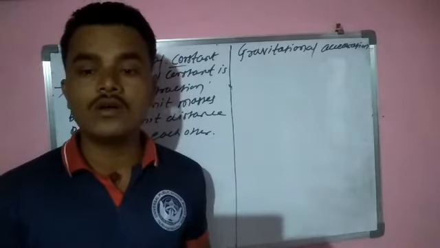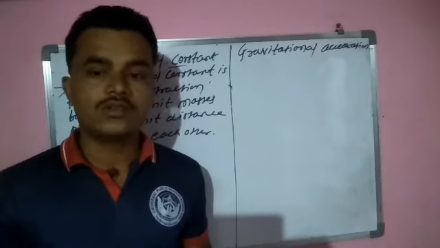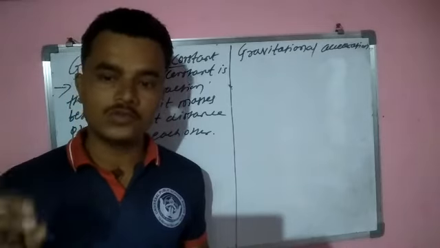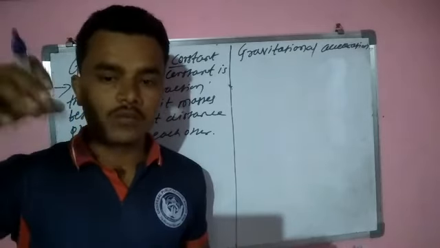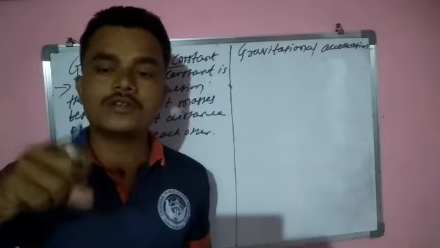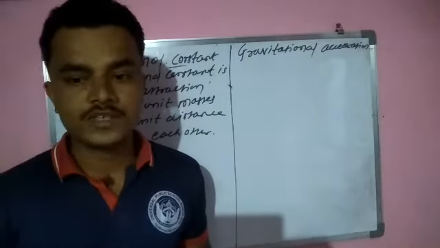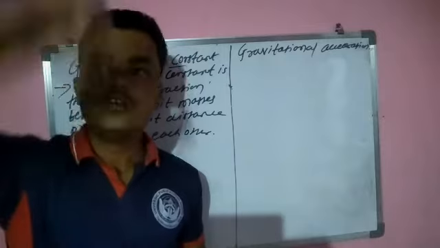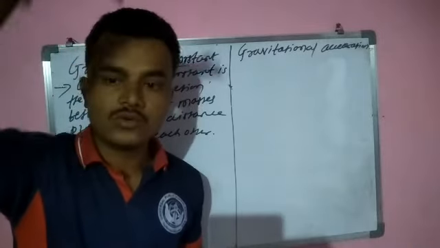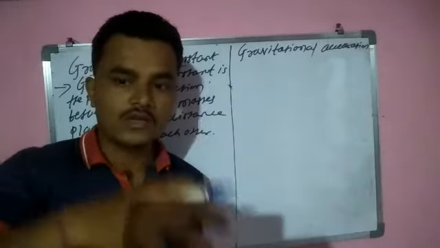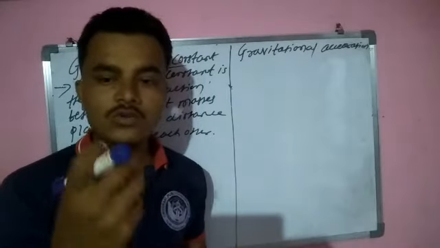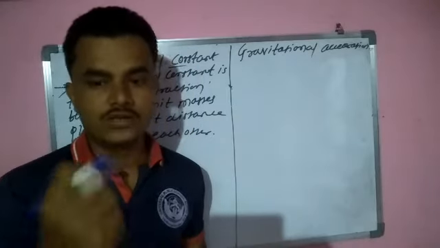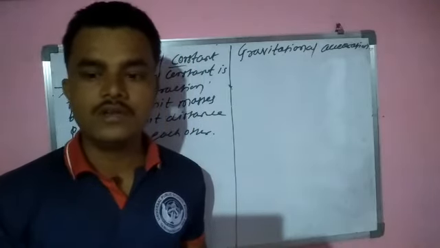What is the meaning of gravitational acceleration? The uniform acceleration produced in a free falling body due to the gravitational force is called the gravitational acceleration.